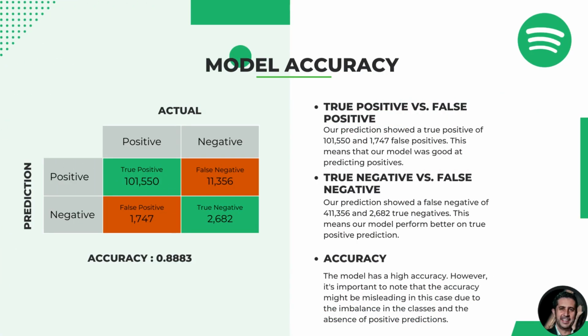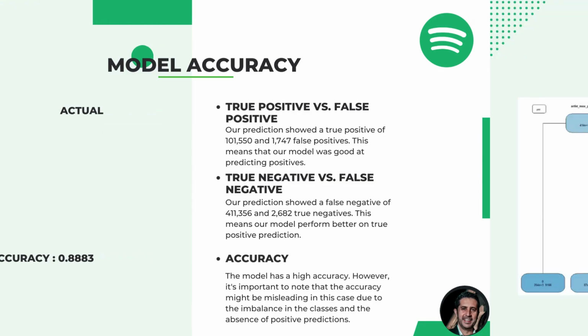Once we have completed training the regression model and obtained the business insight, we test it using the remaining 20% of the data to verify its accuracy. Looking at the confusion matrix on the left, we can observe that the model achieved an impressive overall accuracy of 88.8%, demonstrating excellent performance in detecting true positive prediction.